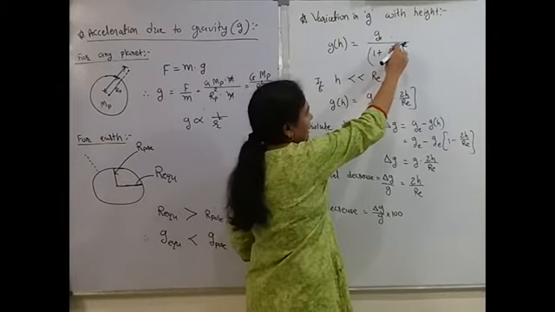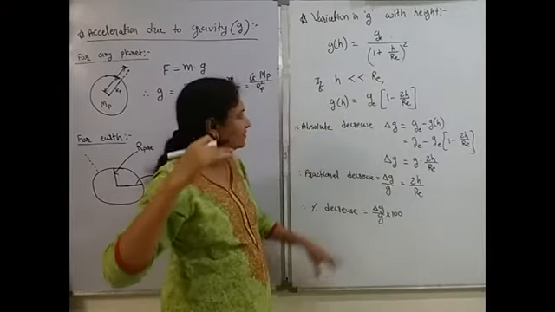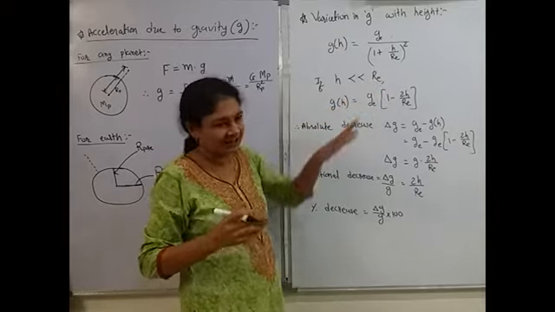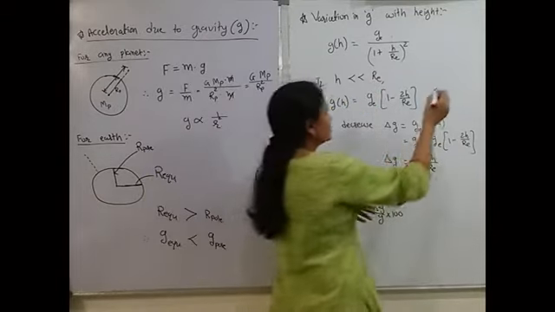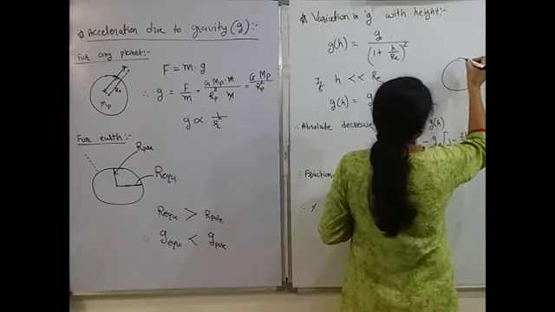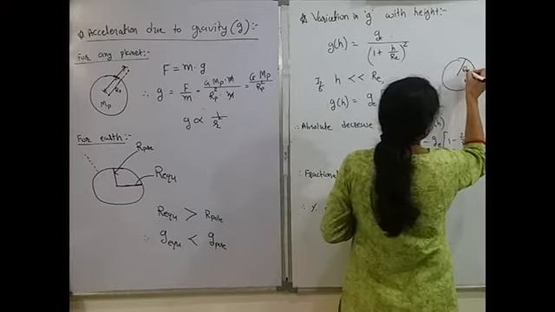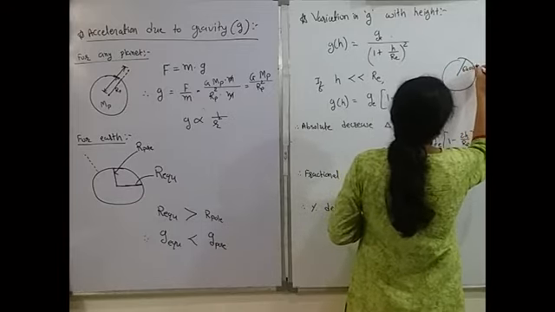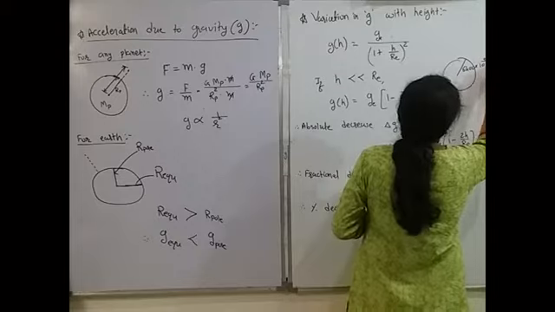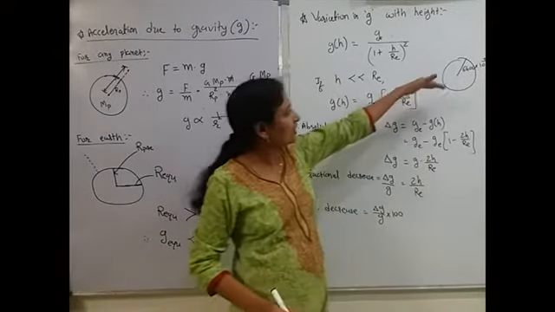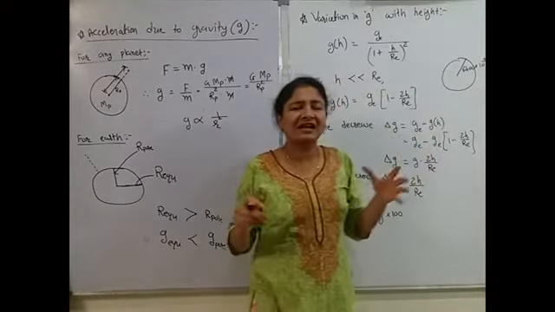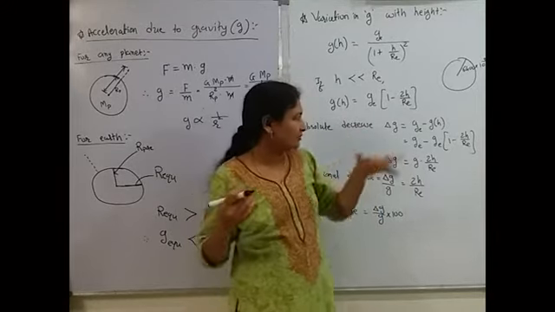Okay. Now if h, the height from the surface of Earth, is very much less than R_E, which is generally the case in the majority of situations. Suppose here is Earth. What is the radius of Earth? The radius of Earth is 6400 kilometer, so 6400 into 10 to power 3 meter. And from the surface of Earth, what height do we take at most? 10 meter, 100 meter, 1000 meter, like that.